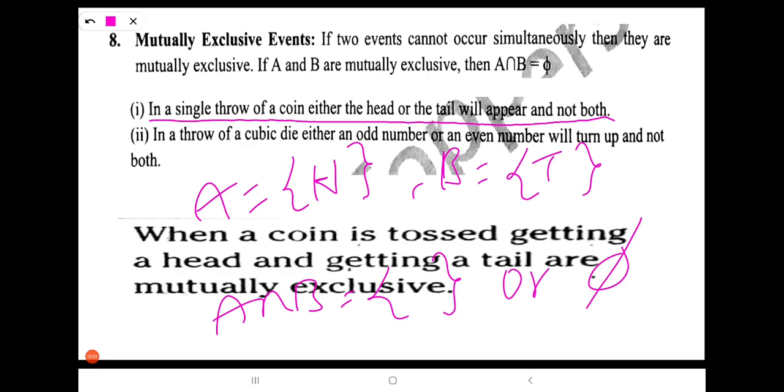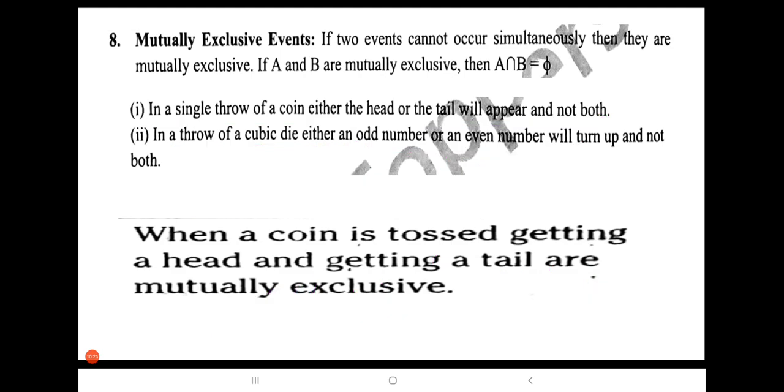Look at the second example. In a throw of a cubic die, either an odd number or an even number will turn up and not both. So if you throw the die, you will get an even number or an odd number. You will not get both even and odd numbers at a time. I hope you understand.